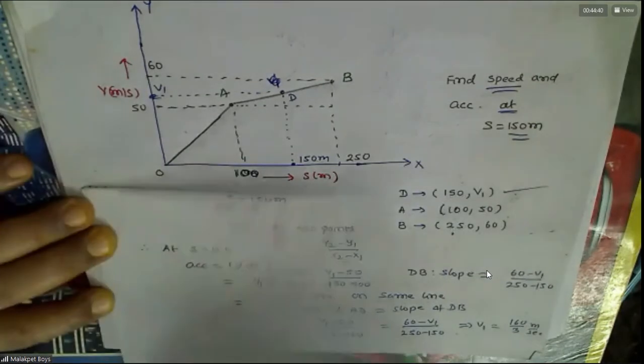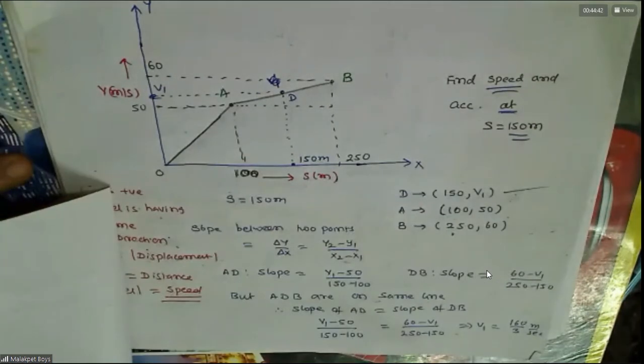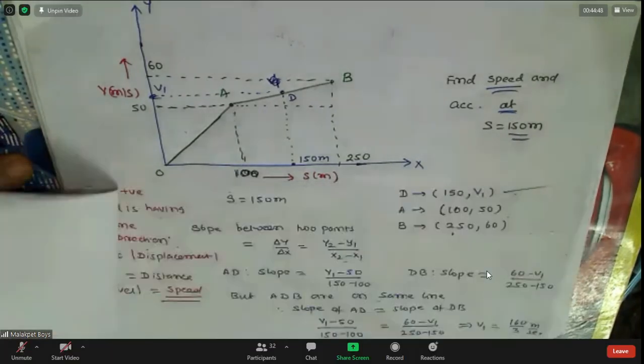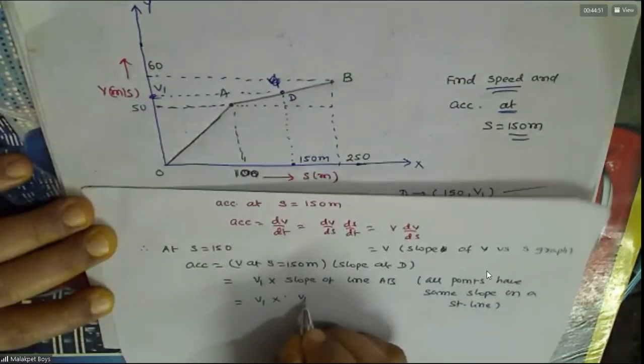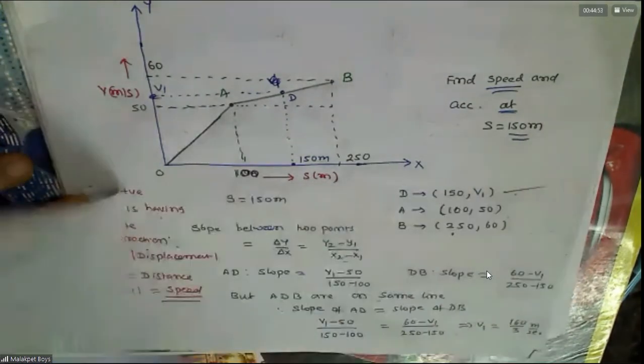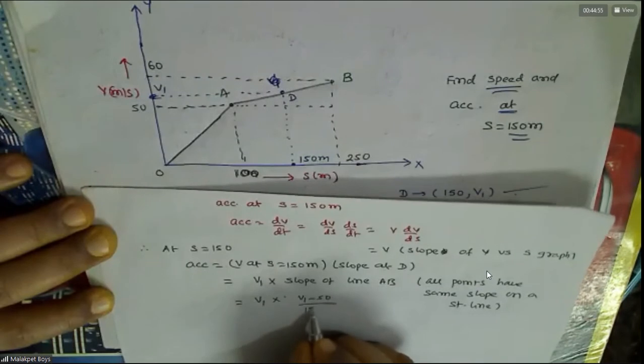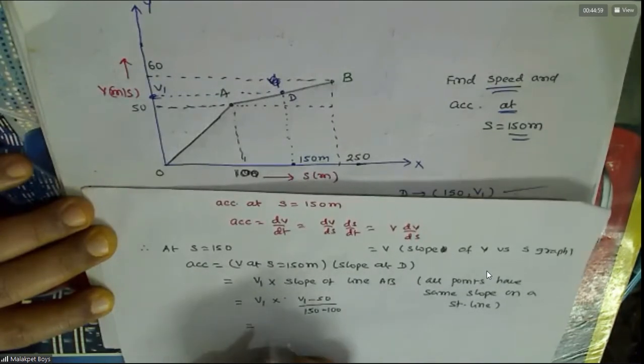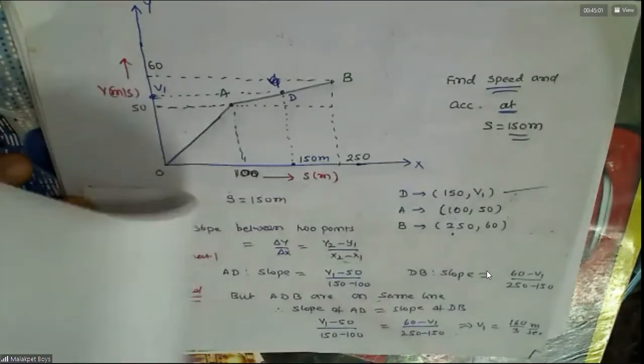Slope is v1 minus 50 by 150 minus 100, and you can take any points. What is v1 you already got? 160 by 3. Substitute that.